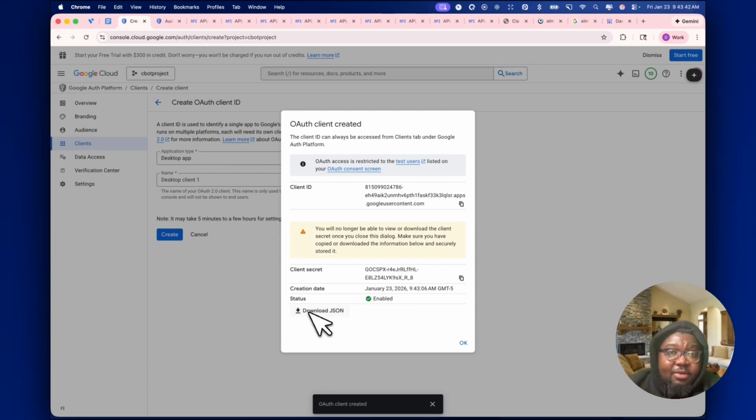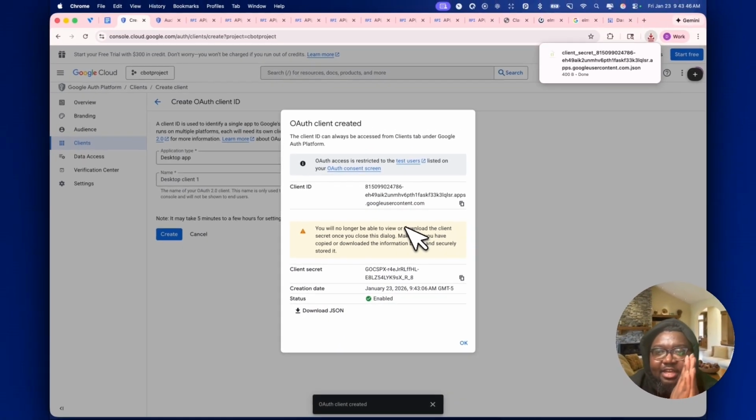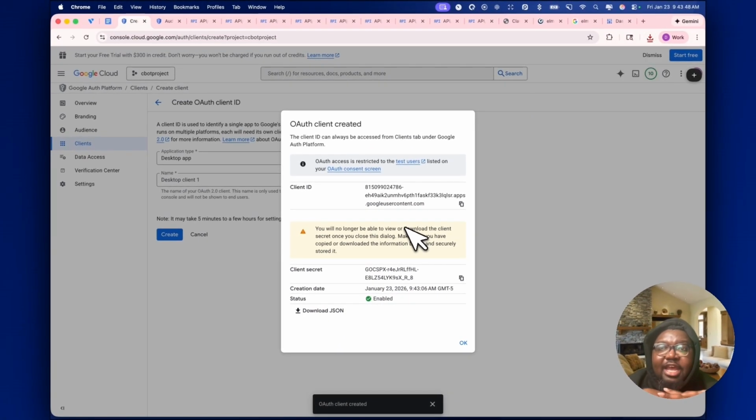All right, so we're finally here. We have the JSON file that will be used to sign in the GOG CLI. So the CloudBot will be able to access our resources on Google. So let's do that next.